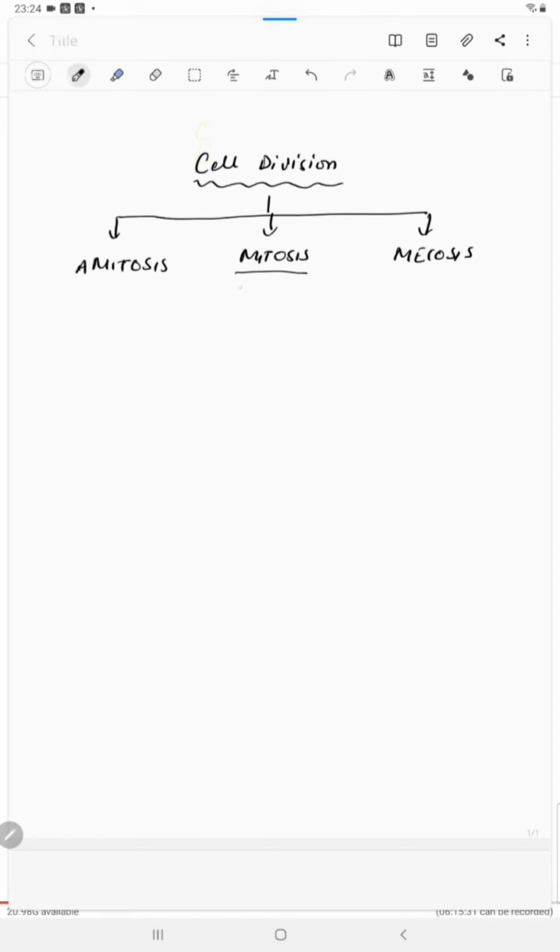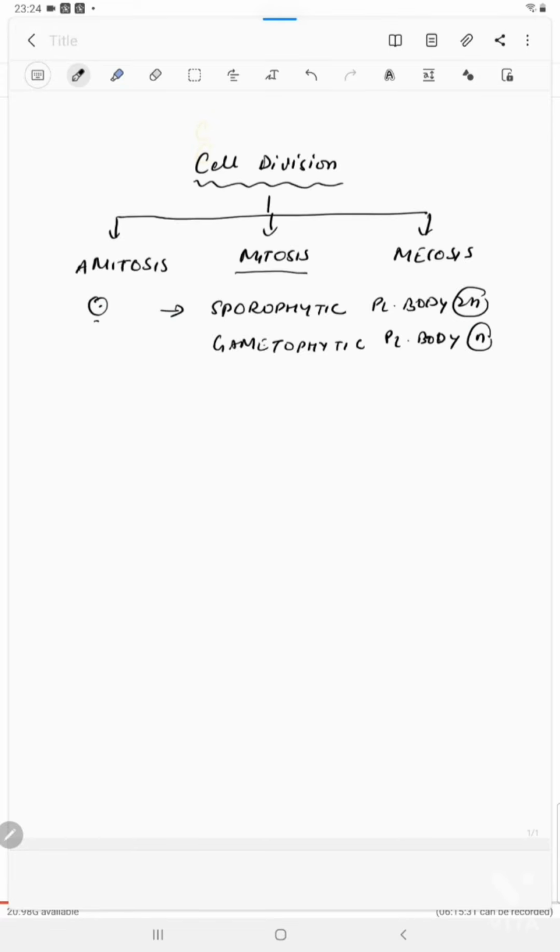So as you know, these plants have sporophytic and gametophytic plant body. Sporophytic plant body is diploid. It is 2N. All the cells are 2N, whereas that of gametophytic plant body is haploid. So the sporophytic plant body starts with a zygote, which is 2N, and gametophytic plant body starts with a spore, which is haploid. So in both the cases, mitosis occurs. The number of cells increases by mitosis.